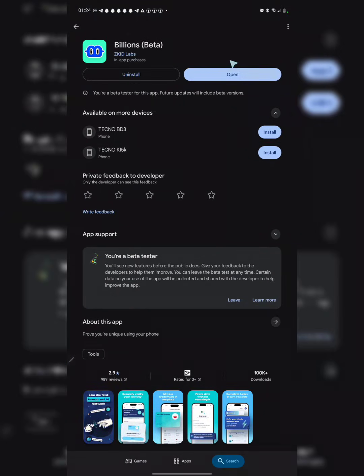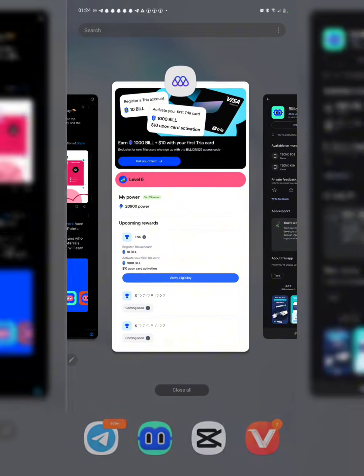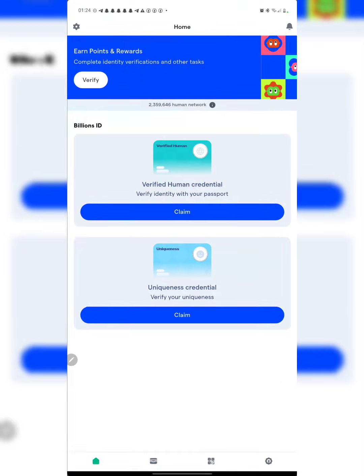Like I said earlier, make sure that your own app is up to date, and once it's up to date, then you go ahead and open it up. Once you open it up, the first thing you need to do right now is to go ahead and click on claim. You can see we have two claim right here. We have this one and we have this one. So the one I need you to click immediately is this first one.